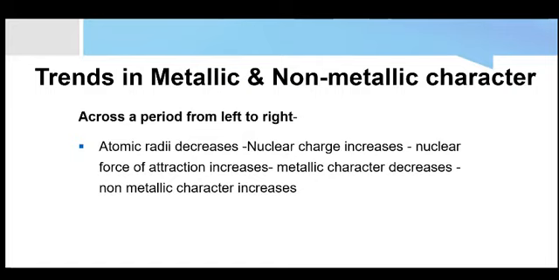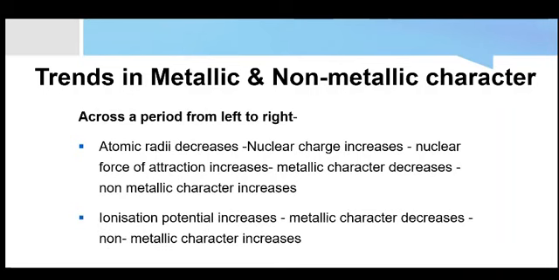Since the nuclear force of attraction is increasing, the non-metallic character is increasing, because the elements on the right side will easily accept an electron because of more nuclear force of attraction, and the elements on the left side will lose electrons easily because of less nuclear force of attraction. So as we move from left to right, the non-metallic character is increasing and the metallic character is decreasing.